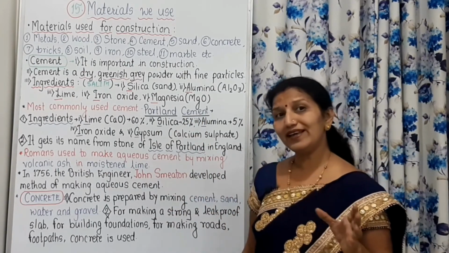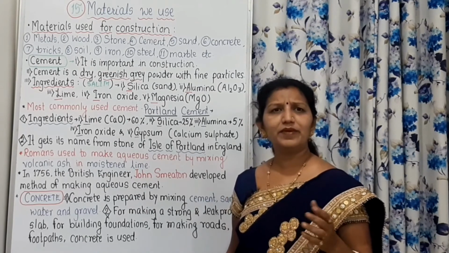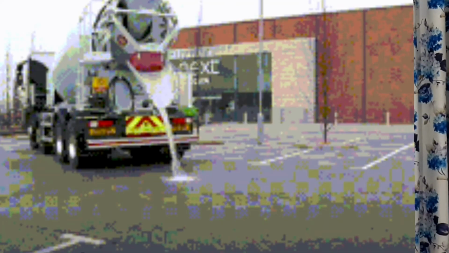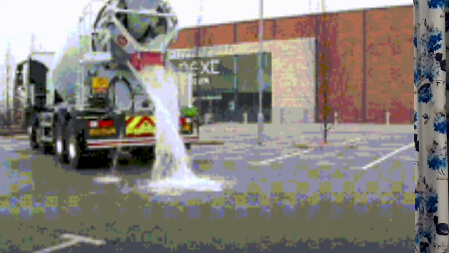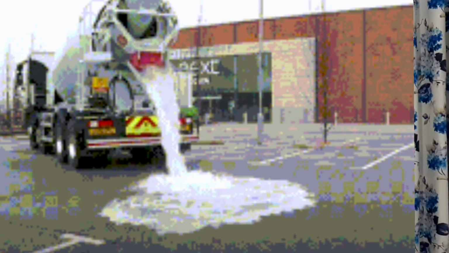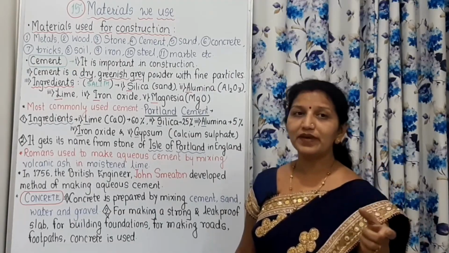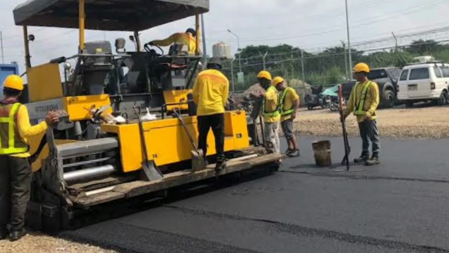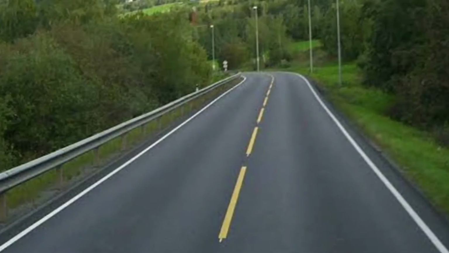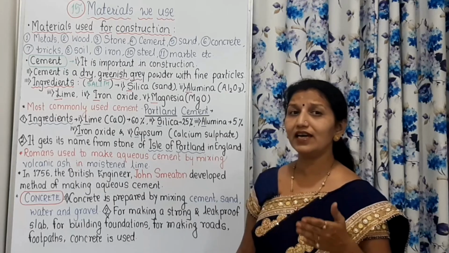Nowadays the government is making cement roads everywhere. The work of construction of all these things, as well as the work of making these roads of cement, is going on at high speed. Why?